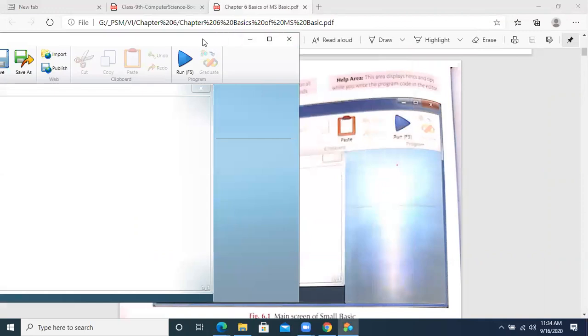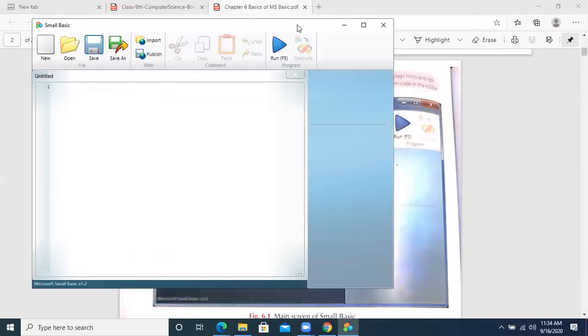This is the window. Now if you see over here, what are the different buttons available? New for a new file, Open in order to open an existing file, Save and Save As. I had told you the difference between these commands. Run, F5, is used to run the file. So these are the different shortcuts available at the top of the software when you open it.